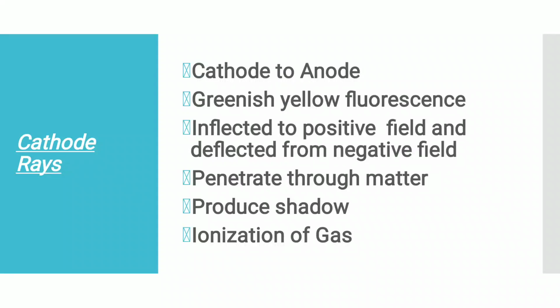They penetrate through matter. They cause ionization of the gas through which they pass. The ratio of charge to mass of particles constituting cathode rays remains the same. They produce the shadow of an opaque object placed in their path and make a light paddle wheel rotate.